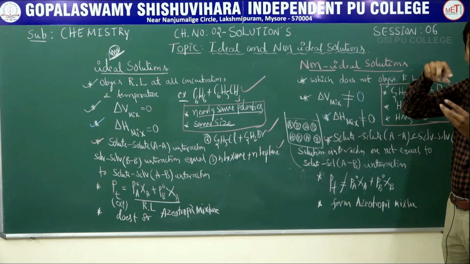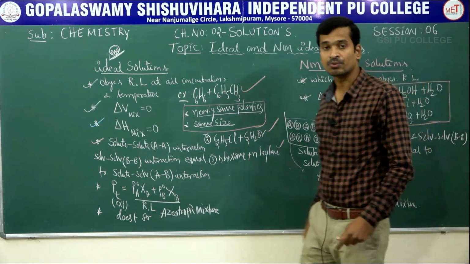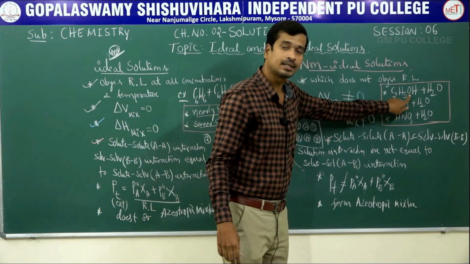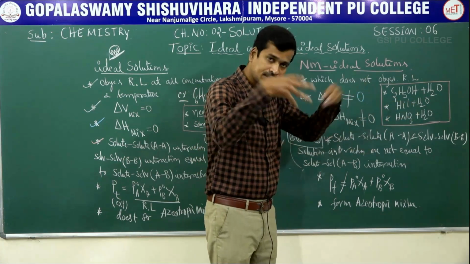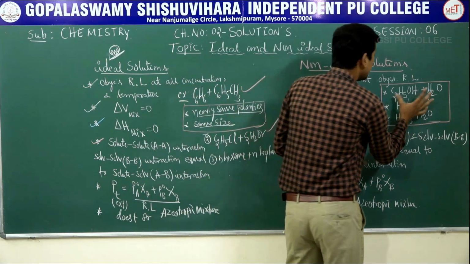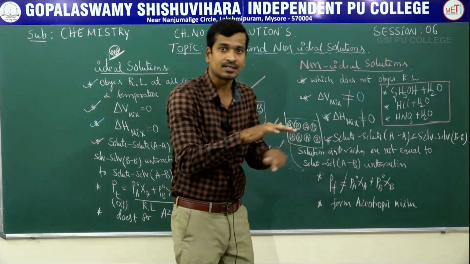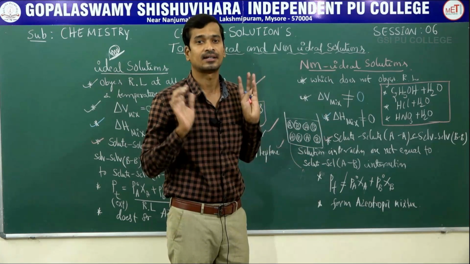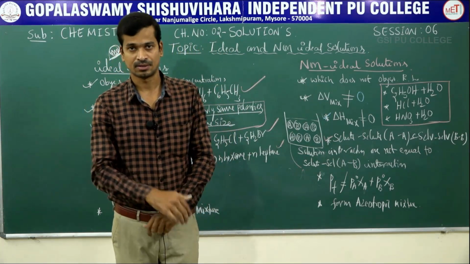According to VSEPR theory, water is V-shaped. Alcohol also has the ability to form hydrogen bonds. But after mixing the components, the interaction between water and ethanol is not equal to the interaction between water and water or ethanol and ethanol. Hence, it is a non-ideal solution.